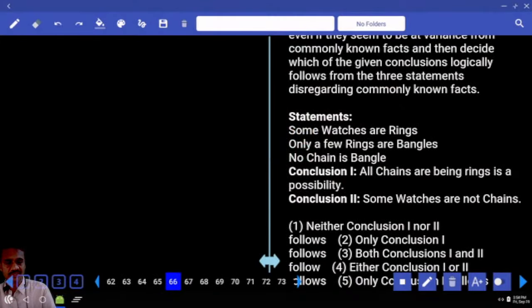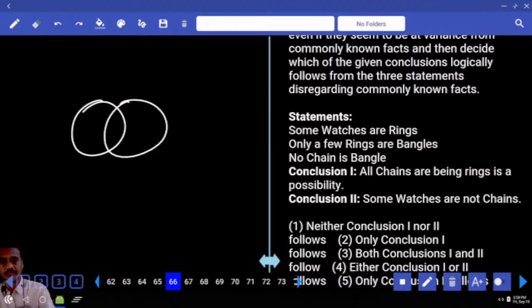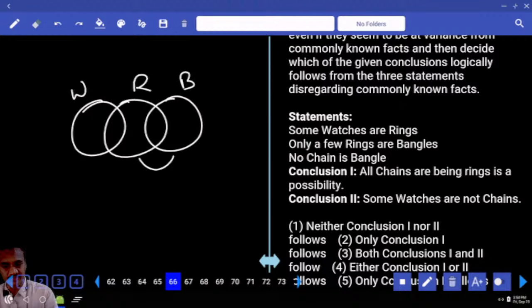Now some of the watches are what? Rings. Now these are the watches that are rings. Some watches are rings. Then, and only a few rings are bangles. Some of the rings are bangles, but not all. That means this entire ring cannot be a part of bangle.